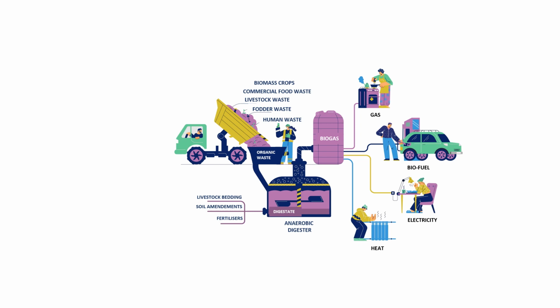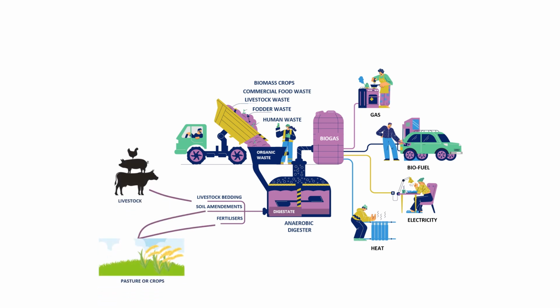Biogas can be used directly as a gas, or converted for biofuel, electricity, or heat, whilst the digestate is most commonly used for soil amendment, fertilization, and livestock bedding following its processing. If we link this through to agricultural production further, we see the application of digestate going through to livestock pastures and crops. This mitigates some of the production energy in these systems and some of the possible greenhouse gas outputs that would occur in sourcing these otherwise.